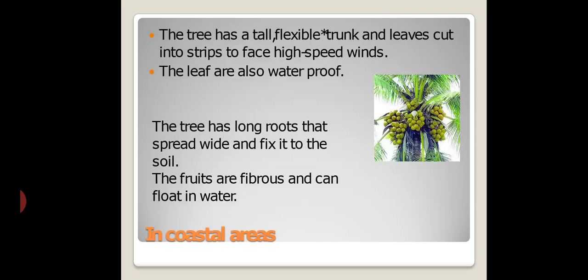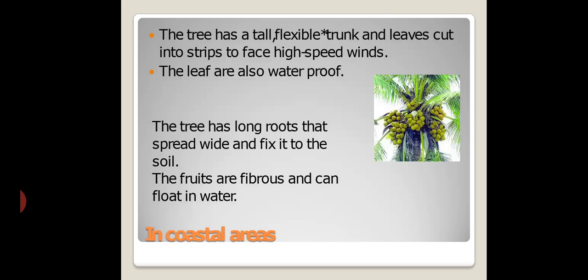The coconut tree is a good example of a plant that grows in this habitat. The tree has a tall, flexible trunk and leaves cut into strips to face high-speed winds. The leaves are also waterproof. The tree has long roots that spread wide and fix it to the soil. These long roots are present in the soil for the coconut tree.